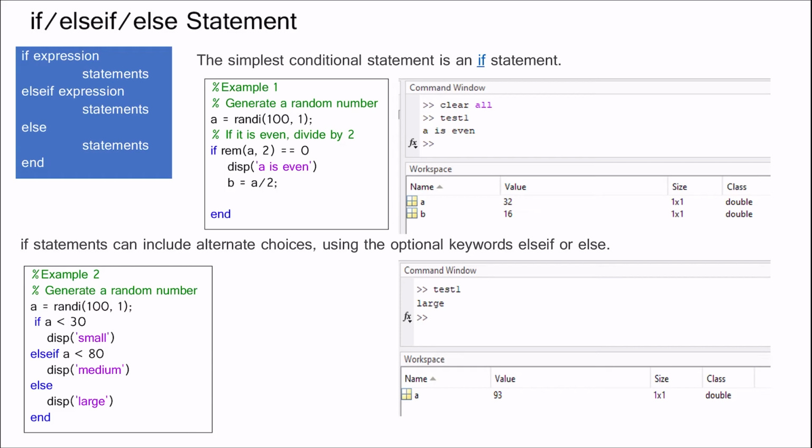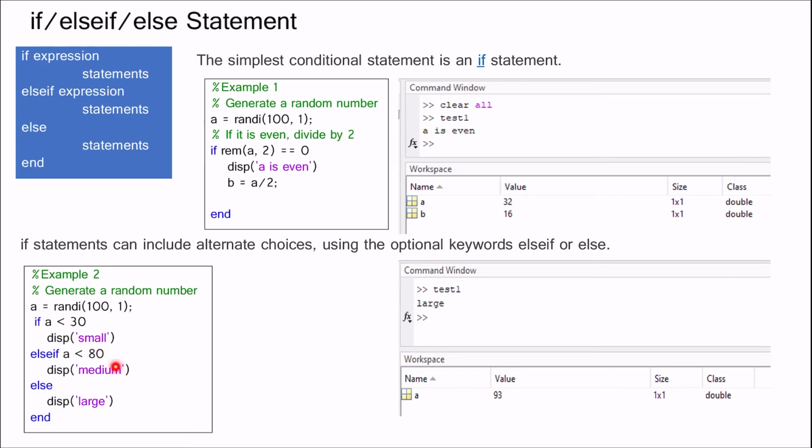In another example, we are using optional else if or else statements. Here also we are generating a random number and testing multiple conditions one by one. First condition is if the number is smaller than 30, display small.